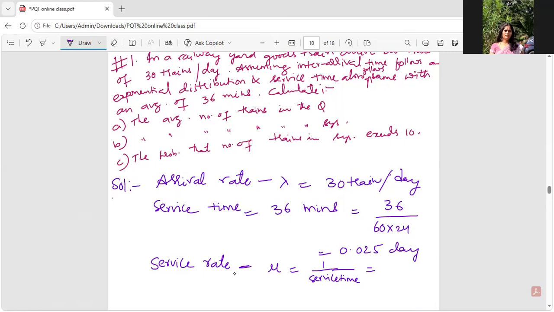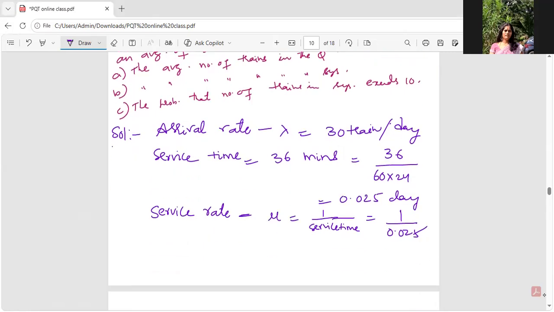If times are being given, I'll be evaluating the rate. 1 by service time would be the service rate, and 1 by arrival time would be the arrival rate. So 1 by service time is 1 by 0.025.